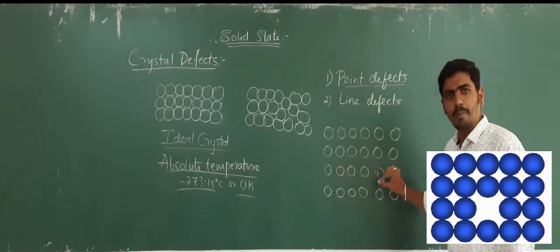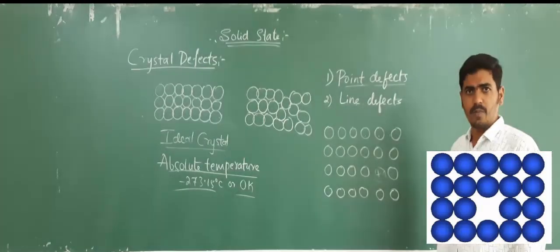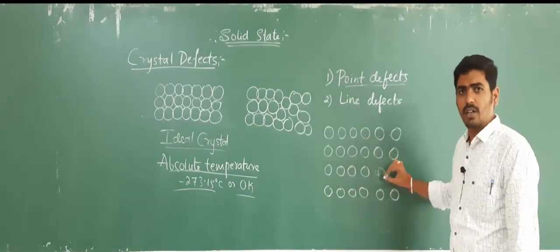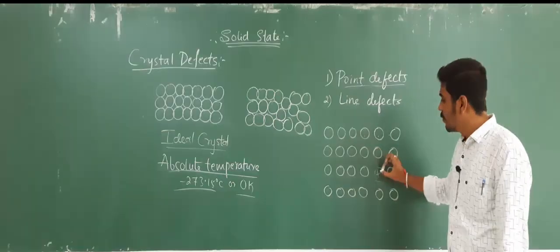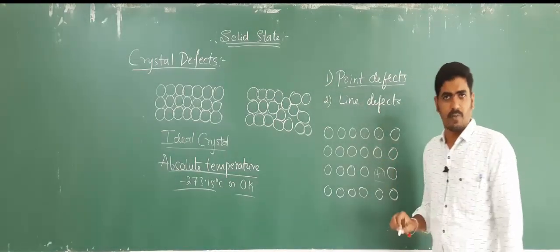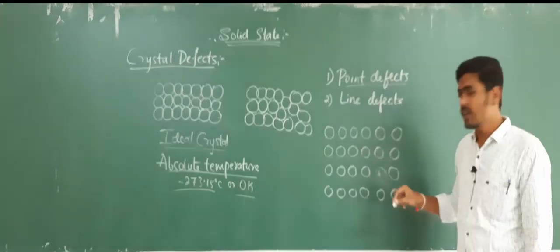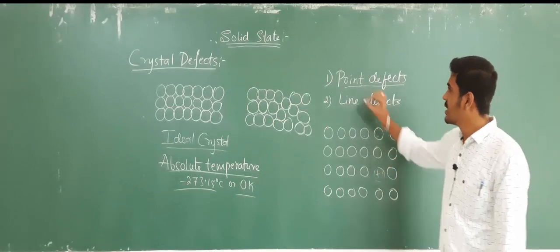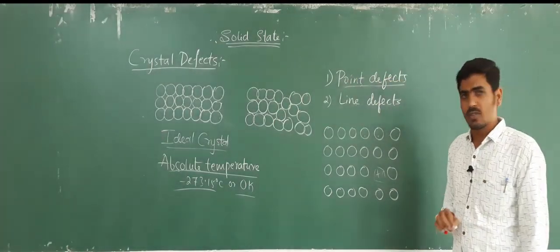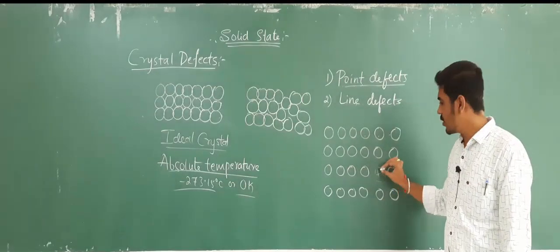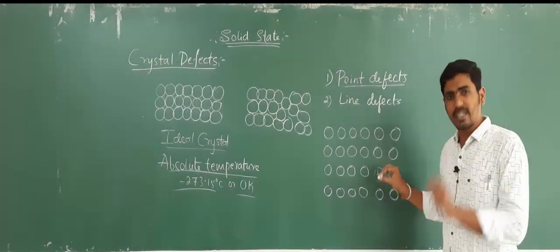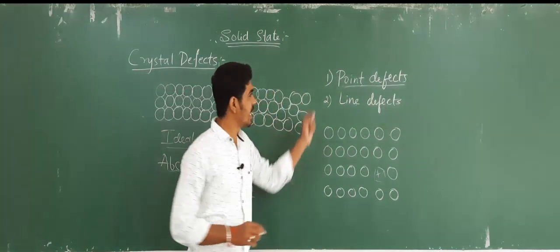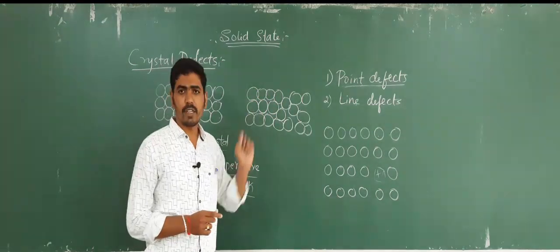There is no particle in this position, and hence a defect, deviation, or irregularity will be observed in this crystal. This kind of defect, found around a point in a crystal, is said to be a point defect. So at a particular point in the crystal you will see the deviation or defect. Such defects are said to be point defects.